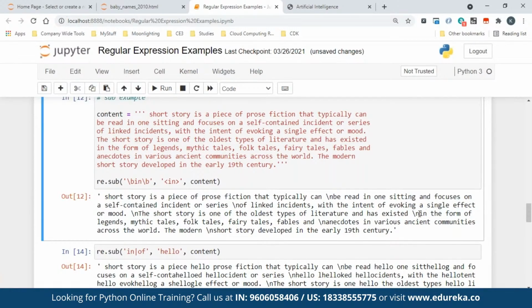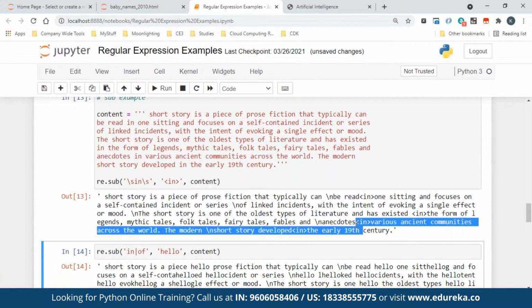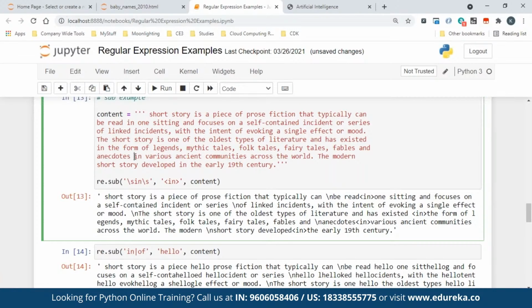There is in various, it is not replacing. See here, there is this in various and all. Only the particular in I replaced by putting backslashes before. So you have to tell the pattern saying before it there will be a space and after it there will be a space. That is what I taught it. So it understands that particular in and replaces it, because I told it that before there will be a space and after that there will be a space. So your pattern should also be correct when you are matching. If your pattern is correct, nobody can help. So that is how you can match a particular in.